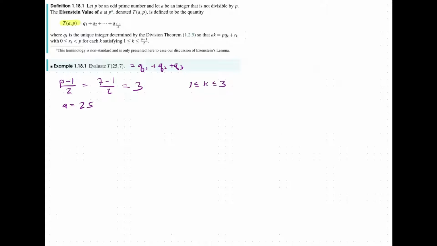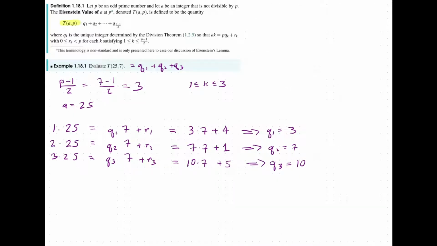And so what we are going to do is consider 25, that's our a, times 1, we have 25 times 2, and then 3 times 25. And we want to apply the division theorem to each of these, where we're applying it to 25, the number on the left, and then with 7. And so over here we're going to have q_1, q_2, and q_3, and then we're going to have a remainder from the division theorem. So let's go ahead, compute these, and see what we get.